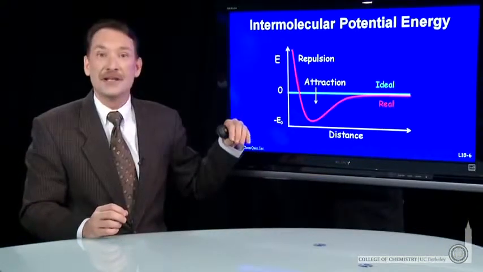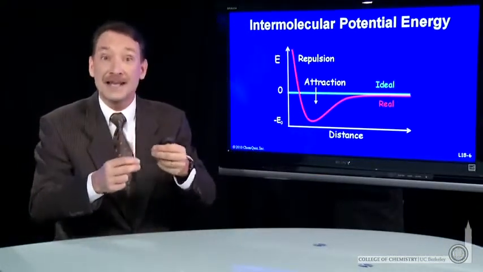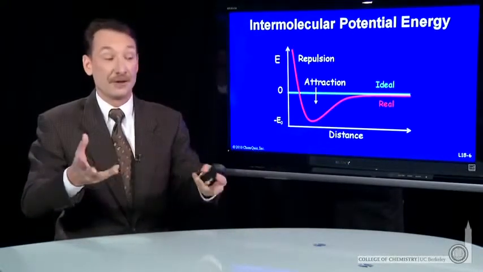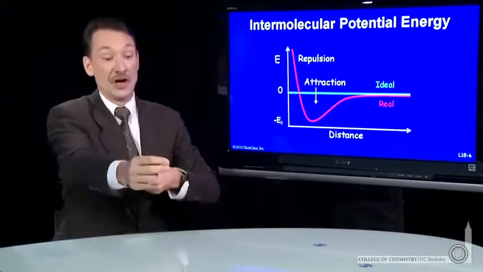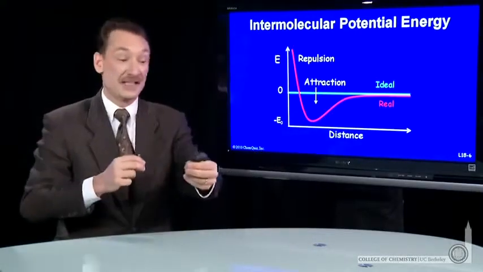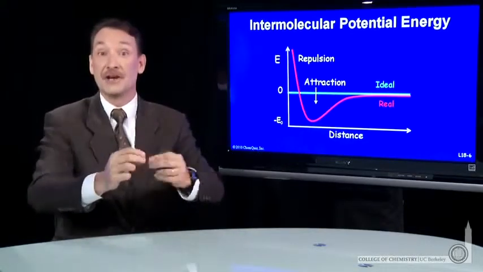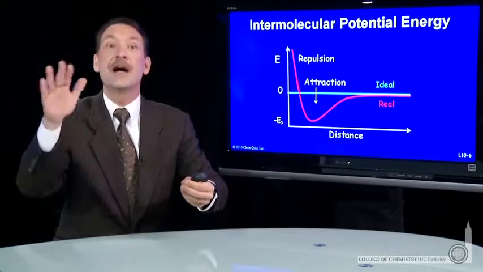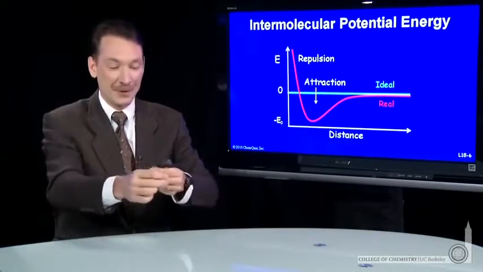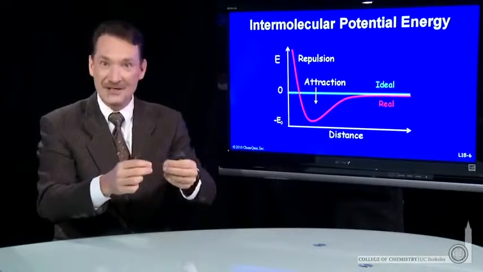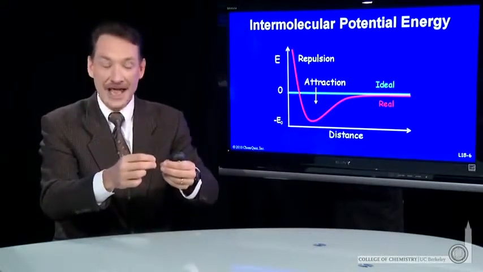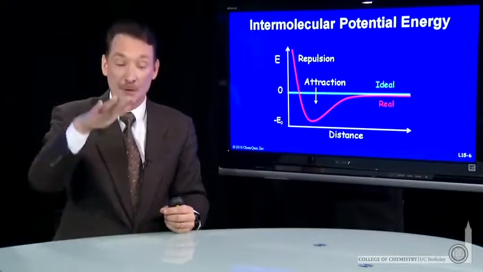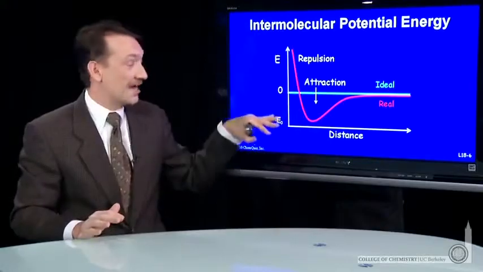And this attraction energy, if that is higher than the kinetic energy of the particles, then the particles can actually associate. That is, for low attraction energies, the kinetic energy is larger than the attraction energy, and the kinetic energy of the particles overwhelms the attraction energy. But as the kinetic energy goes down, and how do I lower kinetic energy? Lower the temperature. As I lower the kinetic energy, then the attraction energy becomes a more important factor, and the particles associate. That's the nature of condensation. So lowering kinetic energy to where the attraction energy is